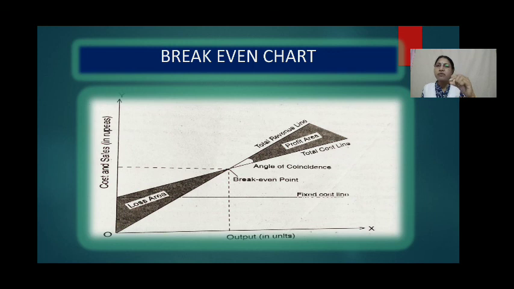The spread between these two lines is either profit or loss. Above the break-even point, it shows profit, and below the break-even point, it shows loss. The angle of sales line to the total cost line at break-even point is known as angle of incidence. If the angle is bigger, the firm gets more profits, and if the angle is narrower, the firm gets lesser and lesser profits. So this is the way we show it in the break-even chart.